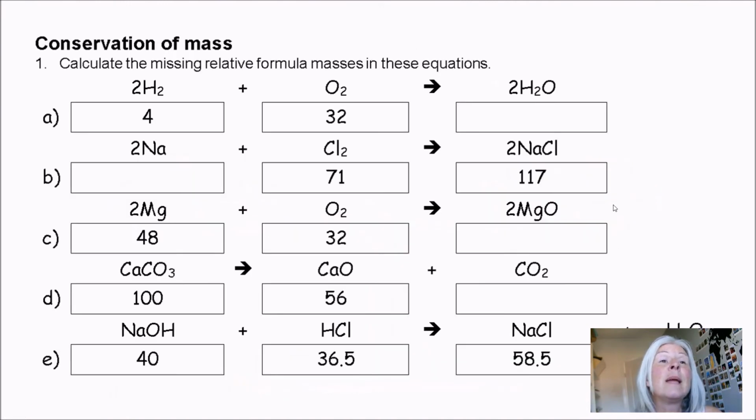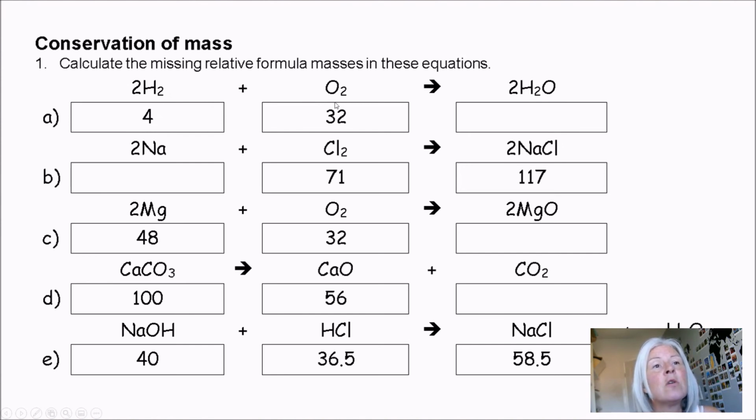Now, we can think about that in terms of mass. Now, if you look at these calculations, I know it looks a bit tricky because it's lots of numbers and symbols and things, but it's really, really straightforward. So for A, it says there that you've got two pairs, so it relates to the equation before. You've got two pairs of hydrogen, okay, which has a mass of 4, because we've worked that out before, okay? So we know that hydrogen has got a mass of 1, because we've got 4 of them, it's got a mass of 4, okay?